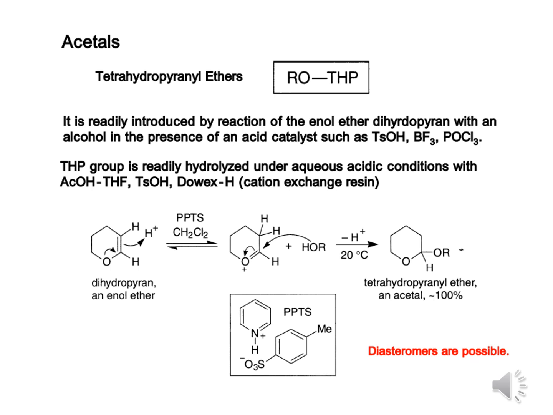And how does the reaction happen? The ROH attacks at this bond, where oxygen is positively charged, so this bond can shift, where oxygen becomes neutral, because oxygen is more electronegative than carbon, and this is the tetrahydropyranyl ether and acetal, and we are getting 100% yield for that reaction. And diastereomers are also possible, because this is a chiral center, so we can get stereoisomers for that. And let us see the structure of PPTS, which I also showed on the last slide for the deprotection reaction.